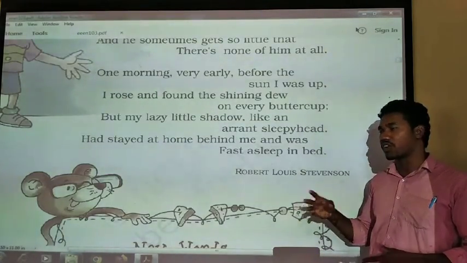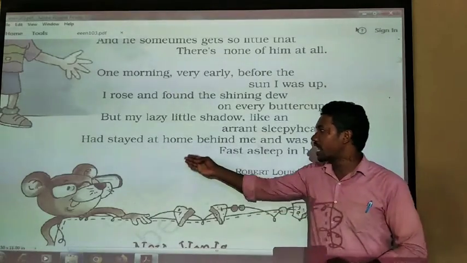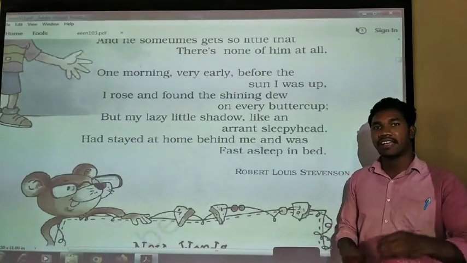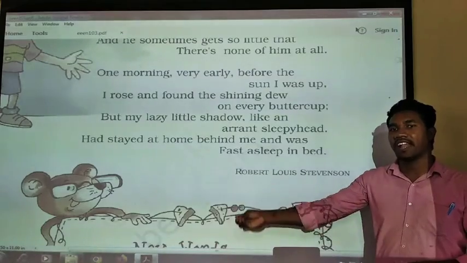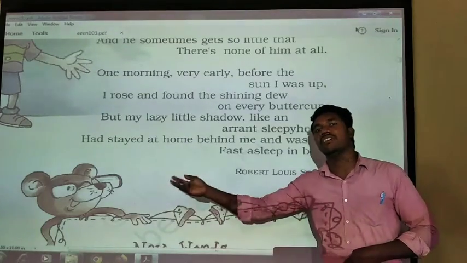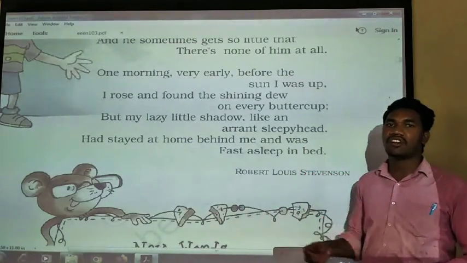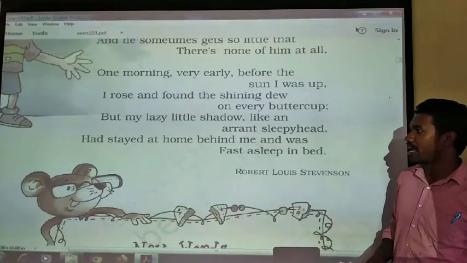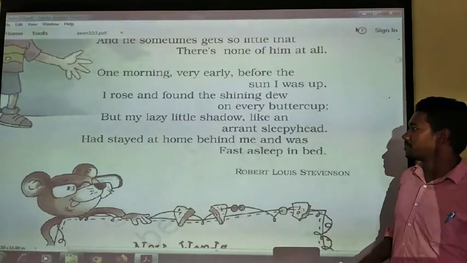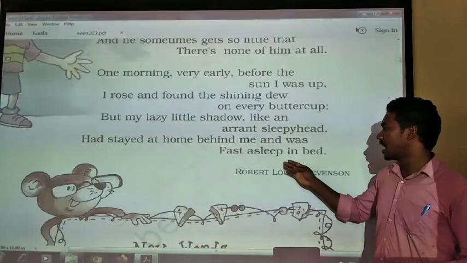Okay, he stayed at home behind me, and that shadow is there behind me, means the shadow is there already on his bed, he has not woken up till now. Okay, and the boy woke up early. Okay, me and was fast asleep in bed.